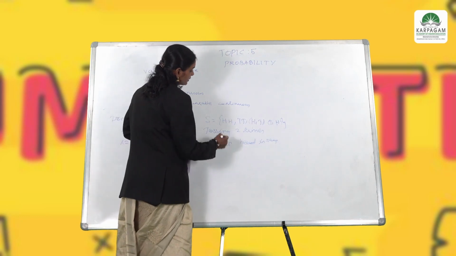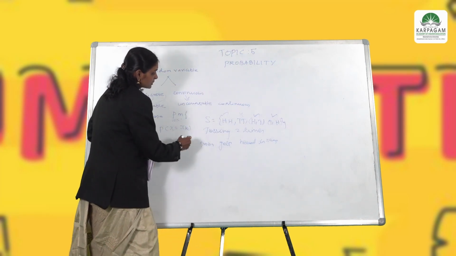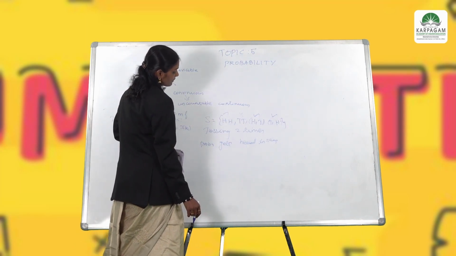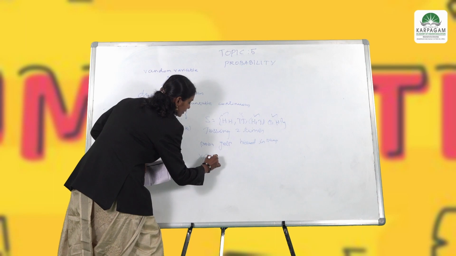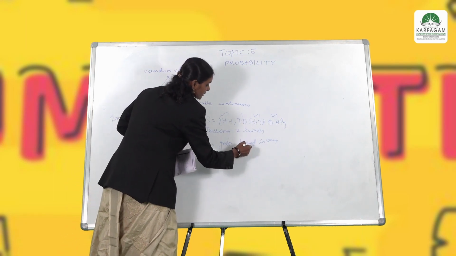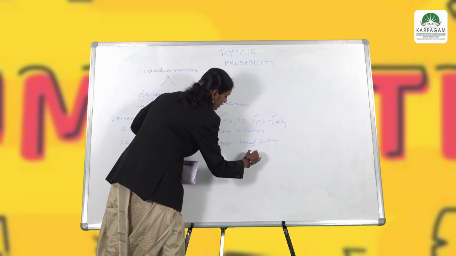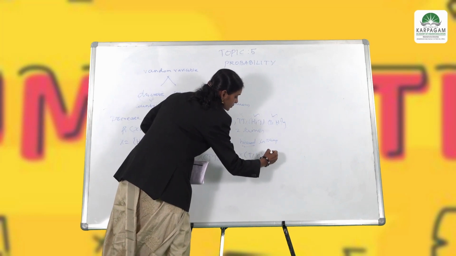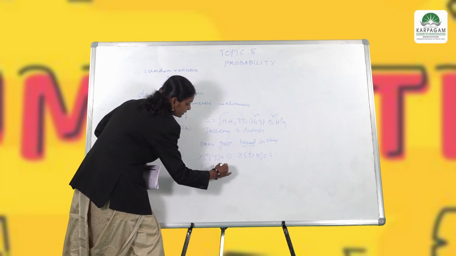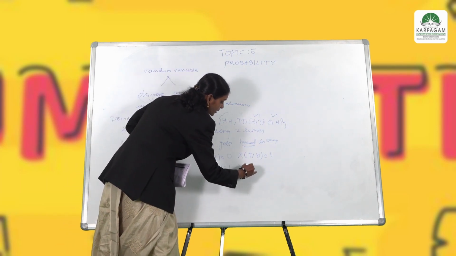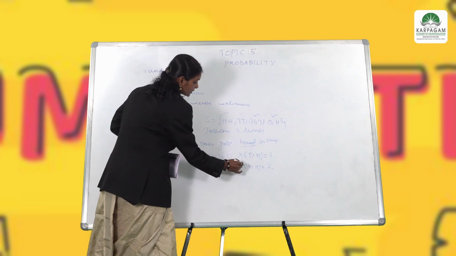So, what are the possibilities of head here? In this case there is no head, here one head, and here head and head. So, we have to consider the probability of which of the sample space outcomes have heads. So, X of (T, T), our random variable, should count the heads. Here there is no head, therefore that is 0. X of (T, H), in this case we have only one H, so that is 1. X of (H, T), in this case also one head, therefore that is equal to 1. And X of (H, H), we have two heads, so you can write this as the random variable of the given sample space.